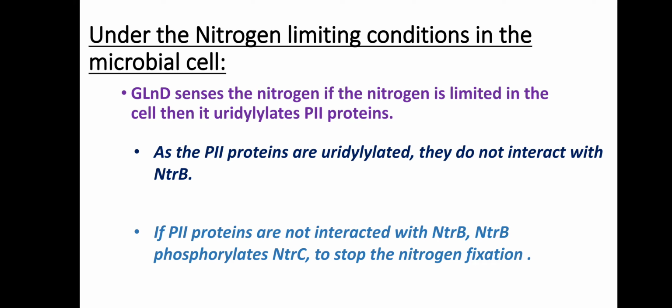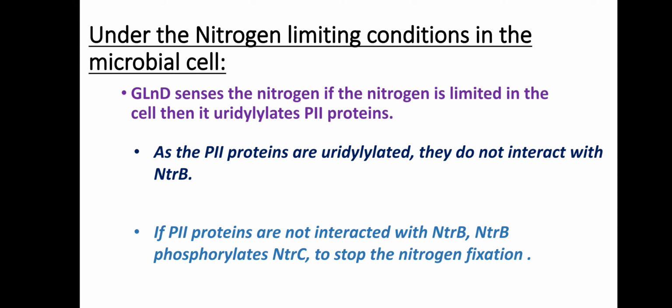And the P2 proteins will know, okay, I am uridylylated, meaning my friend GlnD added a uridylyl group for me, then it means I should not interact with this NtrB. Maybe there is only limited nitrogen in the cell, so these P2 proteins do not go and interact with NtrB. So what happens if the P2 proteins do not interact with NtrB?